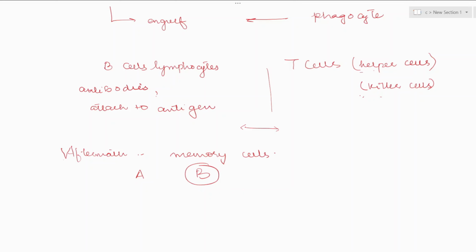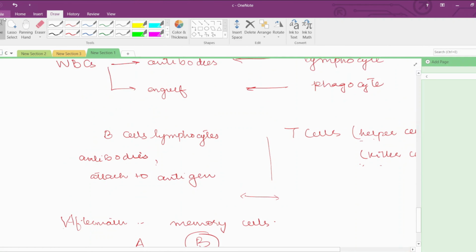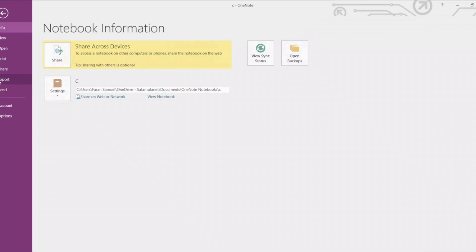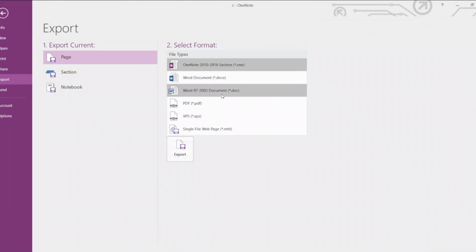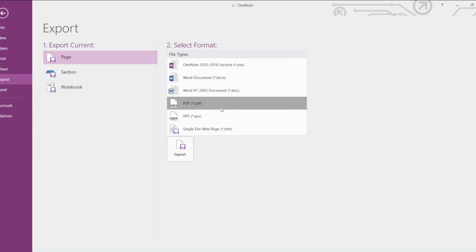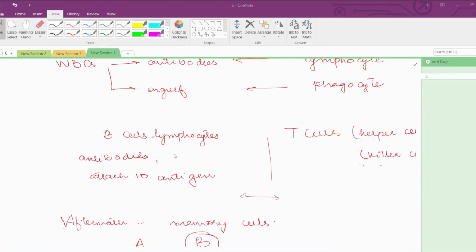If by any chance you have ingested the pathogen, the acid in your stomach would try to kill them. But still, if the pathogen or the antigen is quite strong, and it can still manage to produce a disease or affect your body, then there is a second line of defense, which is white blood cells.